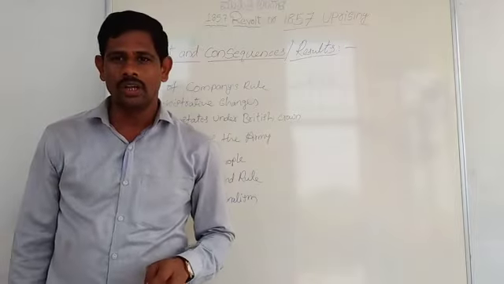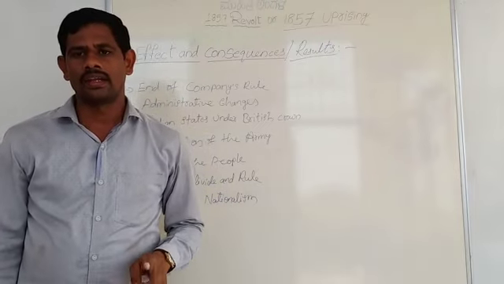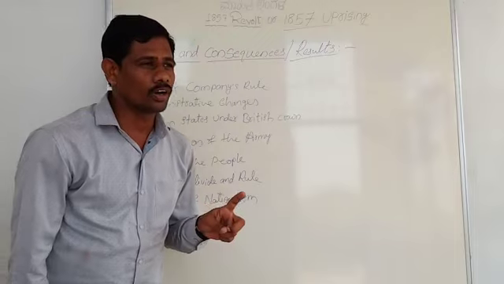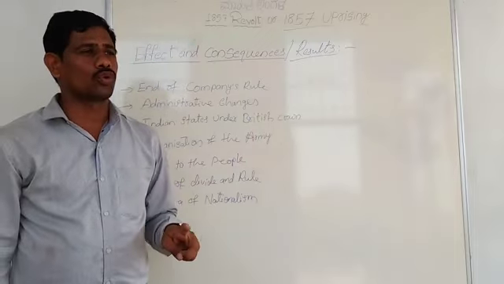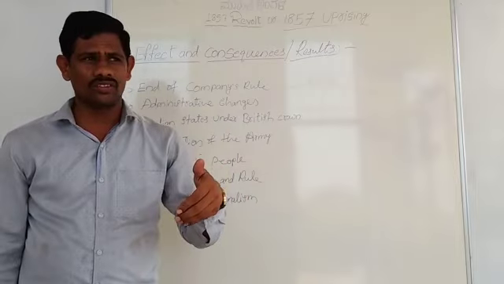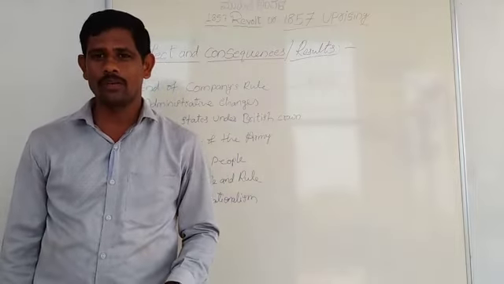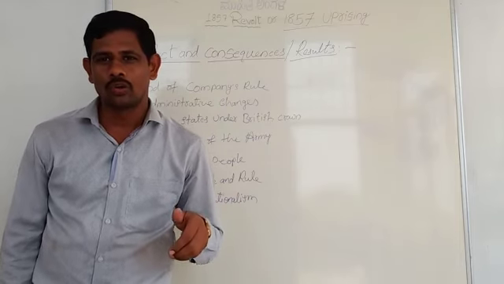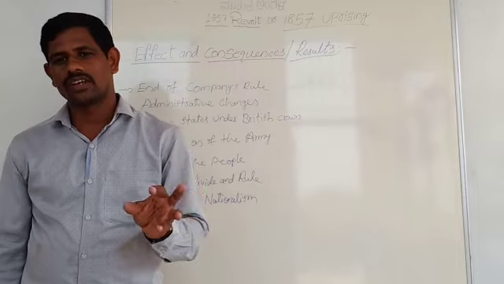End of Company rule: India would be governed directly by and in the name of Her Majesty, Queen Victoria. She did not come to India to rule; in the name of Queen Victoria, India was administered by the Secretary of State.